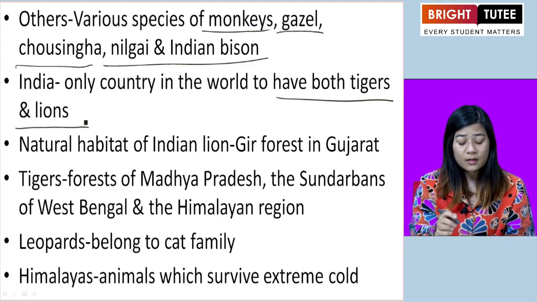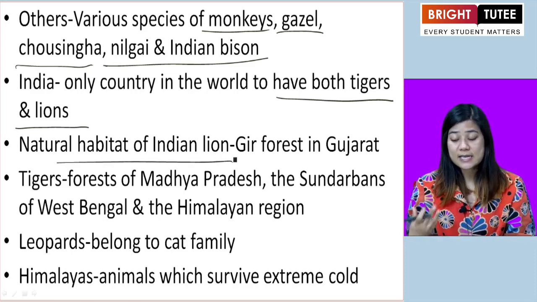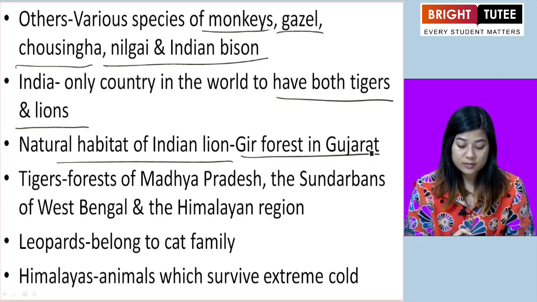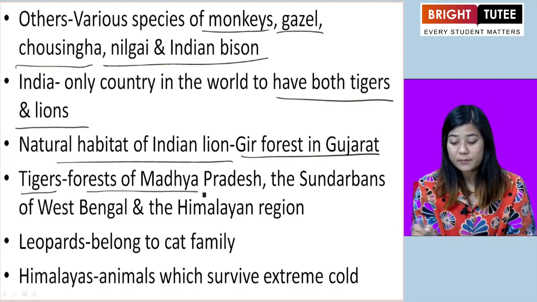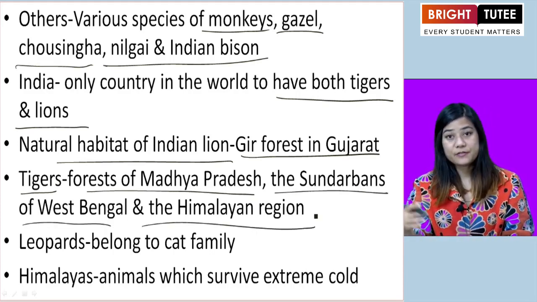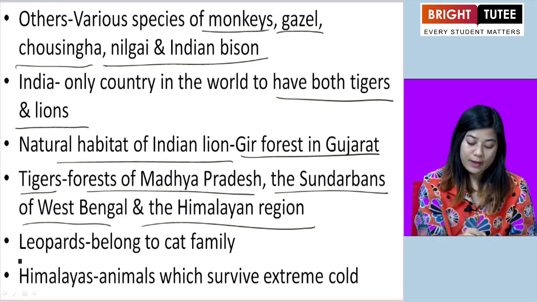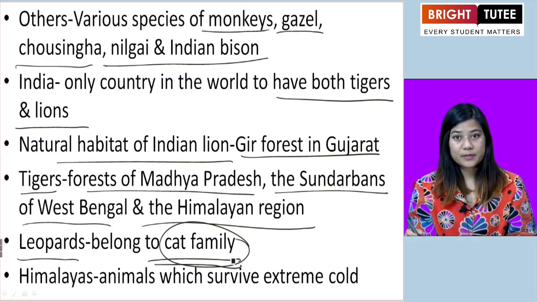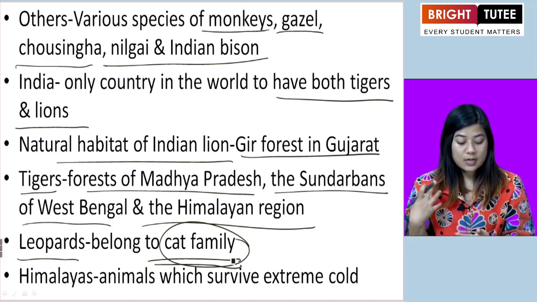Okay. The natural habitat of the Indian lion. Where do we find the Indian lion? We find it in Gir forest in the state of Gujarat. And tigers, on the other hand, are found in the forests of Madhya Pradesh, the Sundarbans of West Bengal, and the Himalayan region. Now, apart from lions and tigers, we also have leopards. Leopards generally belong to the cat family, like the domestic cat, the pet cat that we have. They all belong to the cat family.